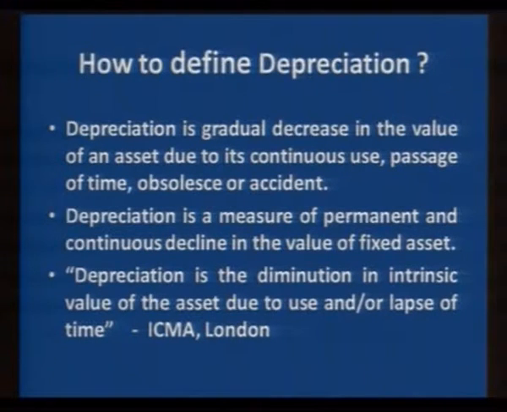If we do not divide it properly, then the whole cost of the asset will be allocated in the last year. So depreciation is basically the systematic process of allocating the cost of an asset over its useful life.